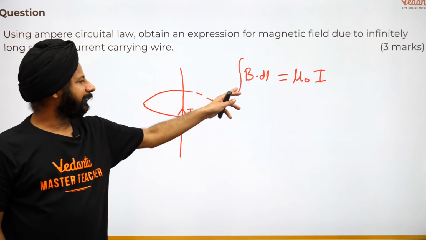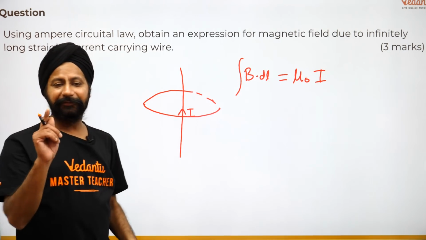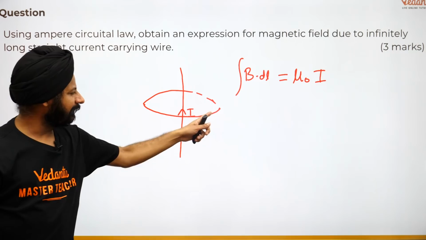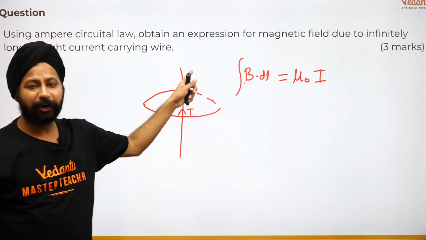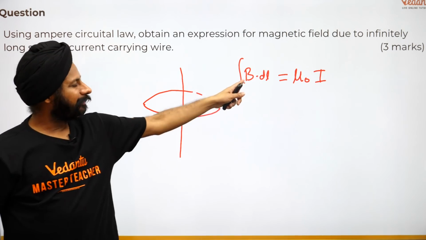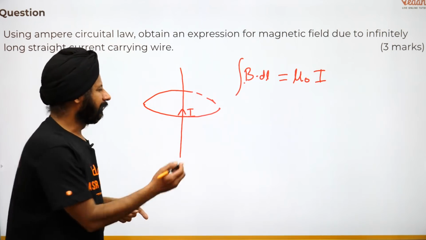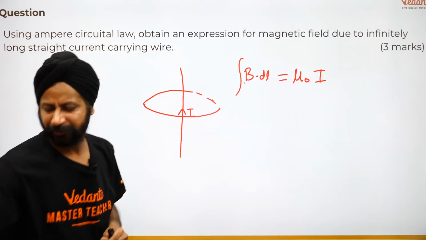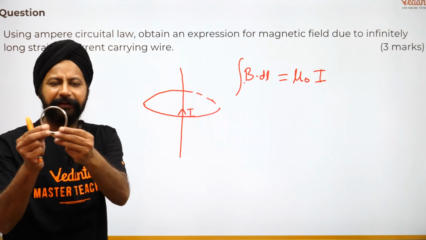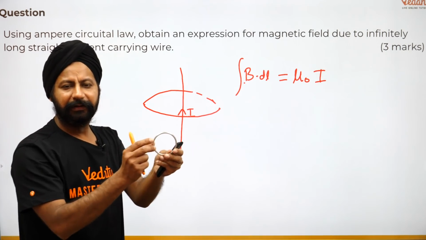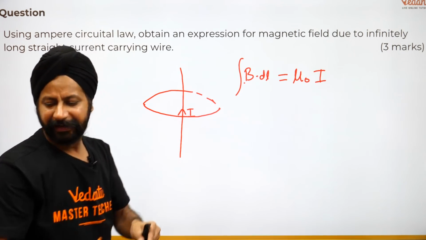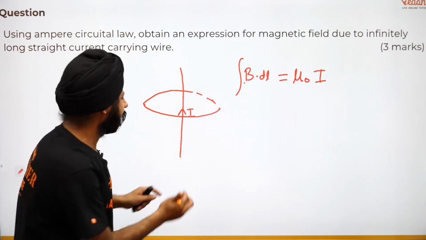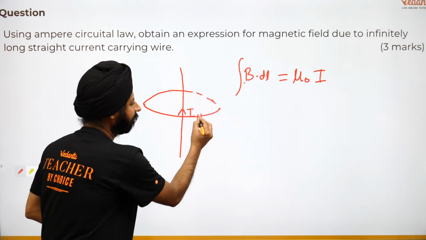Now B dot dl, B is same, that is the point that we take the symmetry there, because B is same in all of them, the magnitude of B, and that is why you can take it out of the integration sign. Now integration of dl क्या है? I take this tiny thing here, let me show you here, ये है ना, dl क्या होता है, यहाँ पे ठीक दिख रहा, हाँ, तो यहाँ पे एक छोटा सा पॉइंट ले लिया, फिर छोटा सा पॉइंट ले लिया, छोटा सा पॉइंट ले लिया, इंटीग्रेट कर दिया,